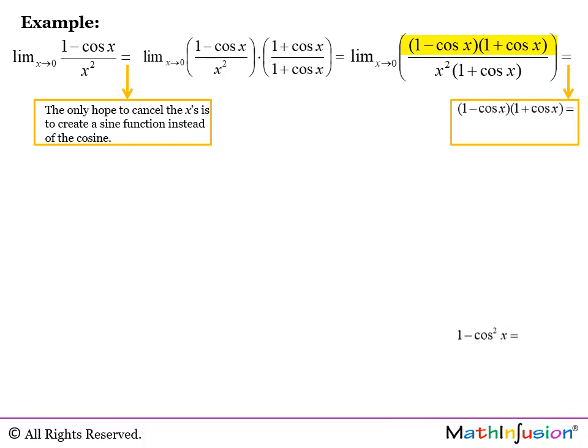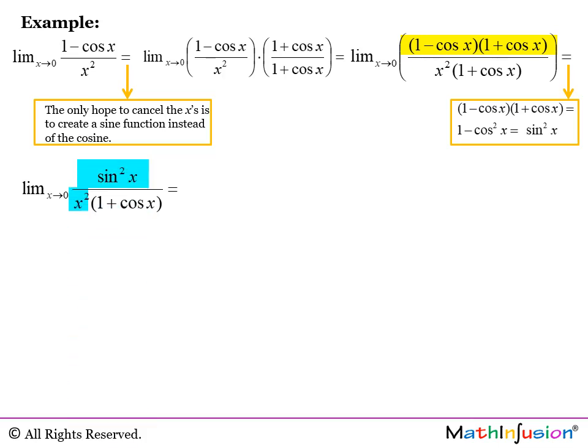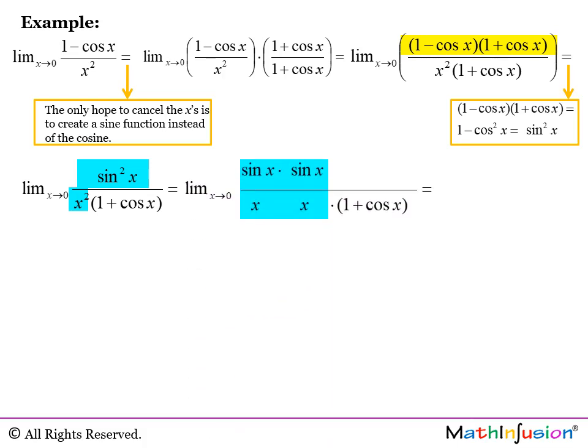Here we have 1 minus cosine to the power of 2 of x, which is sine to the power of 2 of x. Now we can see that those two will be really easy to evaluate, and also I see that I don't care about the 1 plus cosine x because this one is not 0 when x is 0.